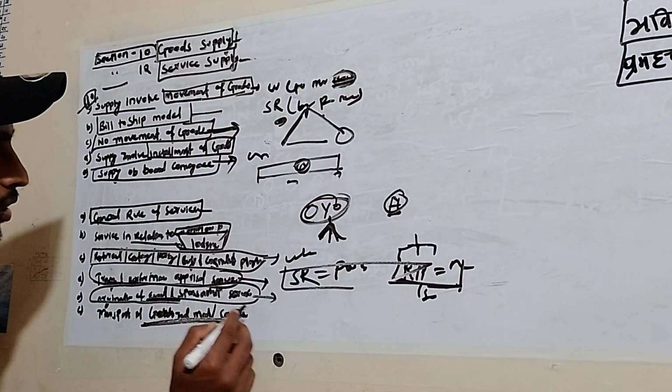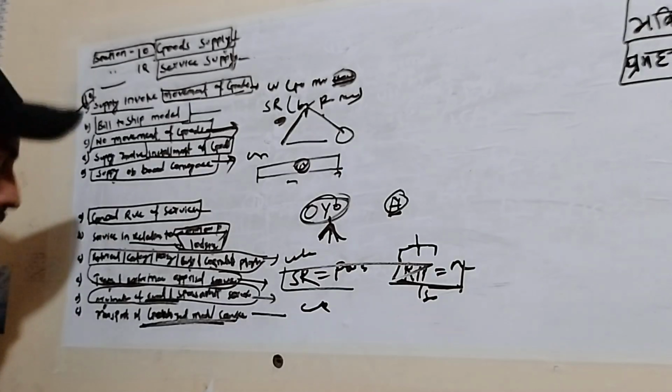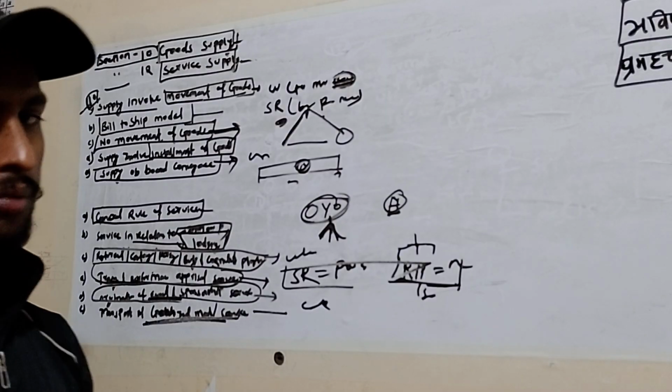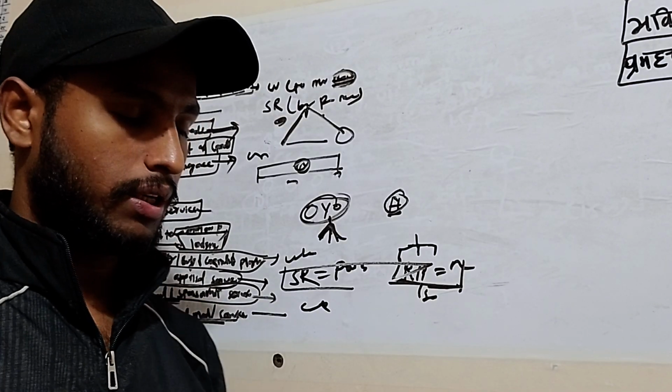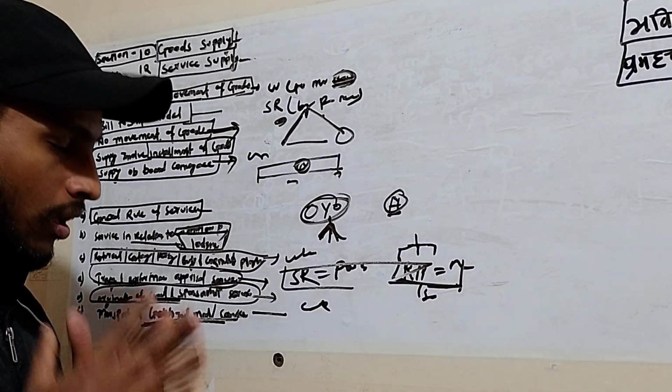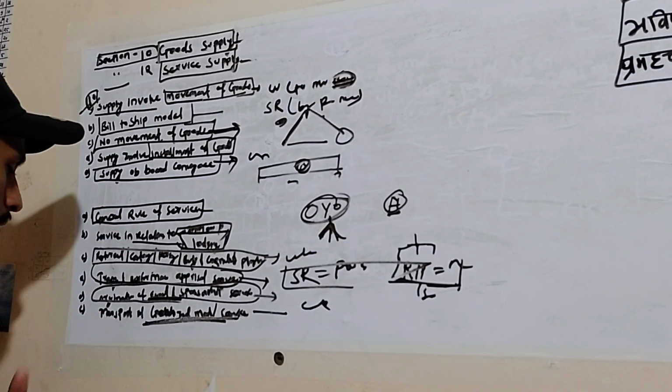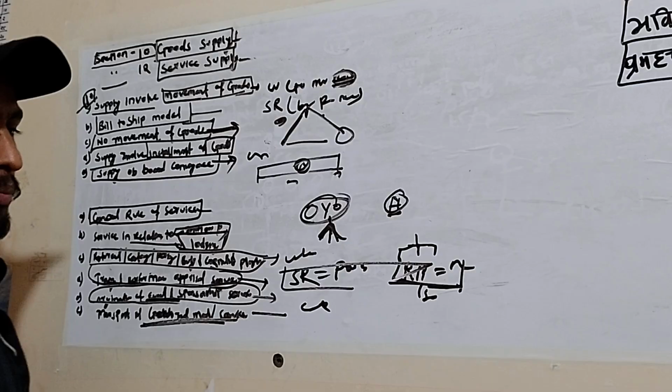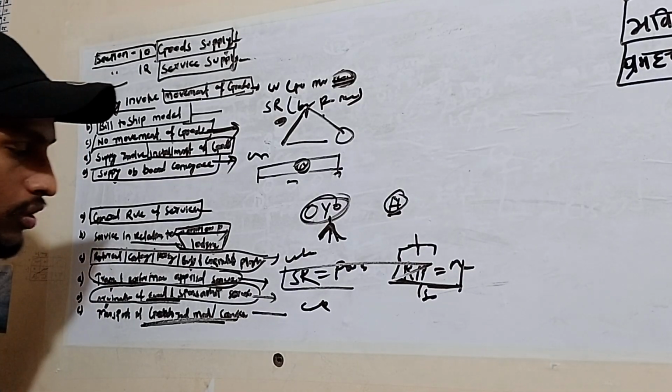Transportation of goods, where goods are handed over. Like Blinkit, a delivery boy will come and he is handing over the goods to you. The place where you are getting those goods is your place of supply.